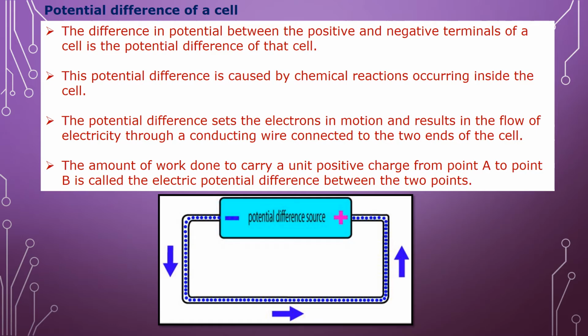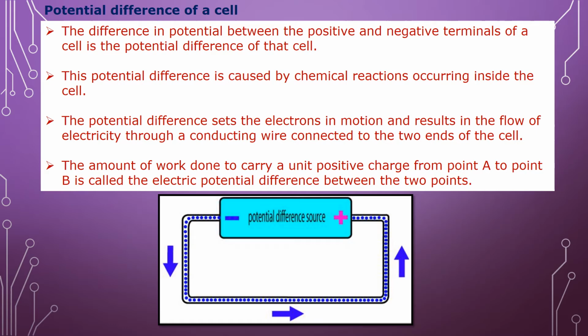Now the next point is potential difference of a cell. The difference in potential between the positive and negative terminals of the cell is called the potential difference of that cell. This potential difference is caused by chemical reactions occurring inside the cell. Between these two terminals, positive and negative, there is a chemical reaction, and due to that we get the value of potential difference.